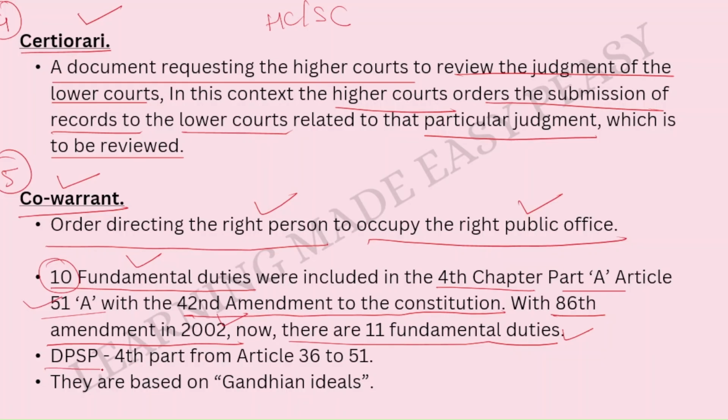Then, DPSP, that is the Directive Principles of State Policy. This is in the fourth part from Article 36 to 51. This is important. From Article 36 to 51, we have DPSP in the fourth part of our Constitution. Finally, you need to understand that DPSP, the Directive Principles of State Policy, is based on the Gandhian ideals. Okay, this is very, very important. Please remember this. With this, we have completed the first chapter of this textbook.